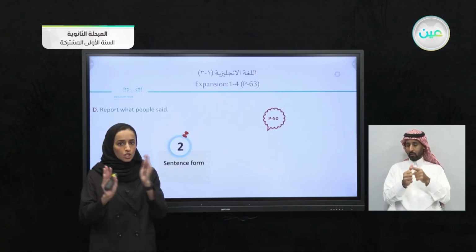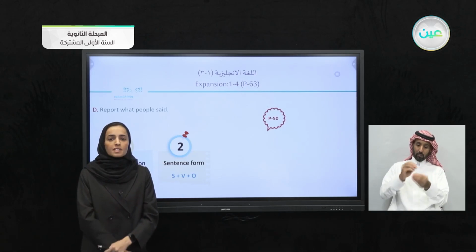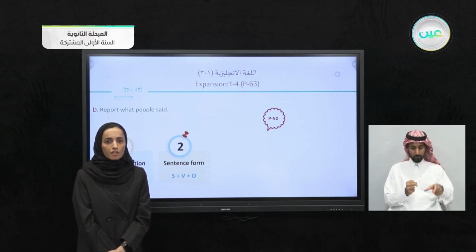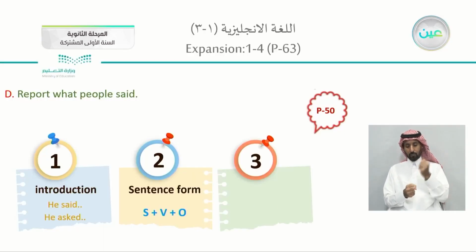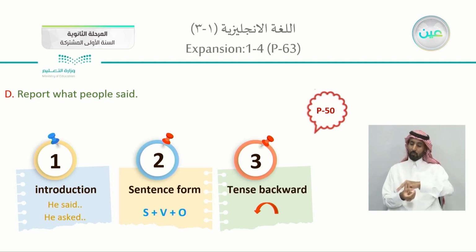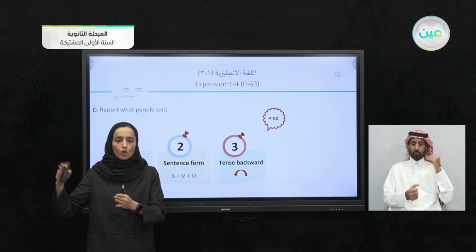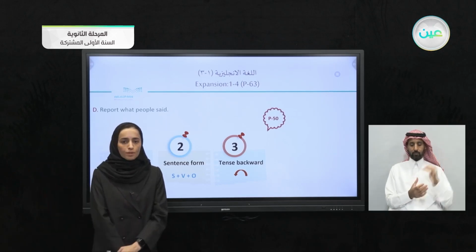If it is a question, just change the order, so it is subject, verb, then object. Followed by changing the tense. Present will be past, and the past will be past perfect. Always go a tense backward.